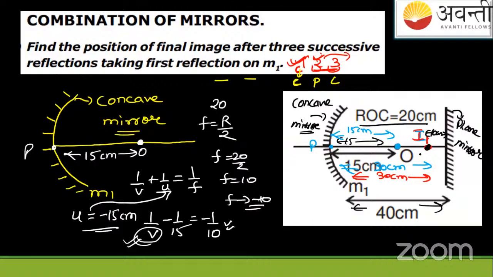See, if you look carefully, this image is a real image. Okay, so rays will be coming from this also, so it will be acting as an object for this plane mirror. Treat it as an object. This is at 10 centimeters. The image will form here at 10 centimeters because we know the concept of the plane mirror.